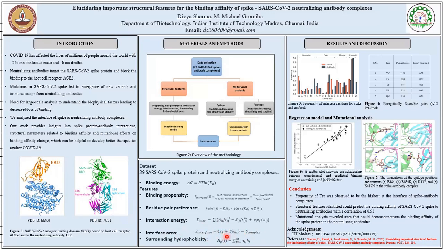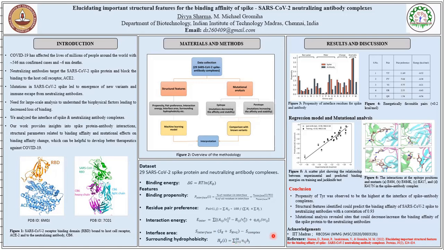The surrounding hydrophobicity of the ith residue of the protein was calculated using the following equation, where Nij is the total number of surrounding residues of type J around residue I within 8 angstrom distance between C alpha atoms. Hj is the hydrophobicity value for the residue type J in kcal per mole, which is obtained from thermodynamic transfer experiments.